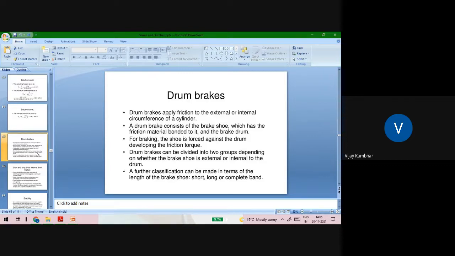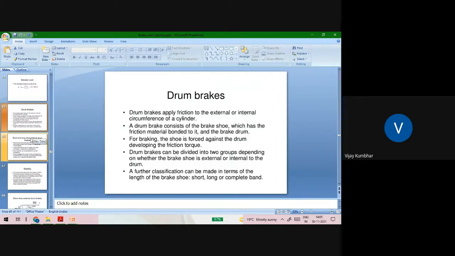Next is the drum brakes. Drum brakes apply the friction to the external and internal circumference of the cylinder. The drum brake consists of the brake shoe, which has the friction material. You might have seen all these types of brake drum. There are certain types of drum brakes.